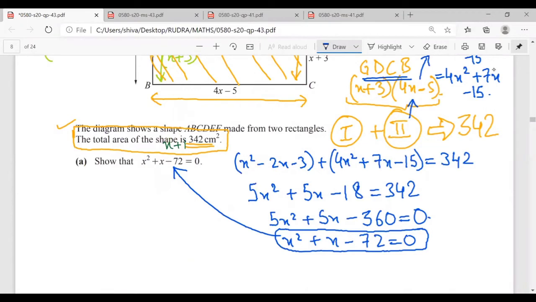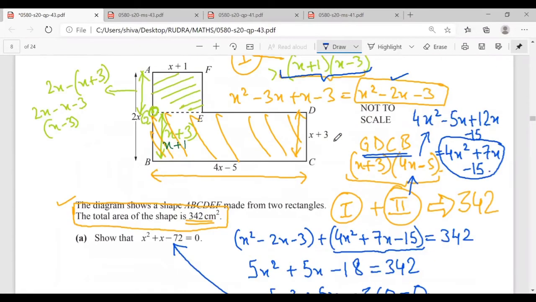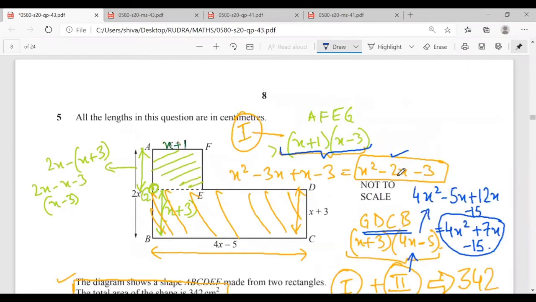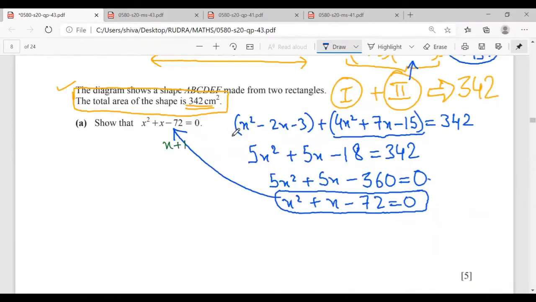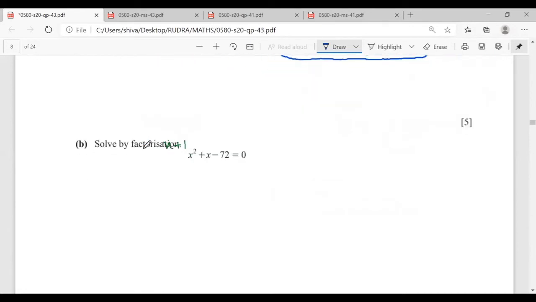So I need to add this 4x square plus 7x minus 15 with this x square minus 2x minus 3. And when I add this, the answer that I get is 5x square plus 5x minus 360. I can take a 5 outside because 5 is common, and the final answer is x square plus x minus 72 is equal to 0, and that is what I need to prove. Mr. Rudra, is there any issue? No, sir. Okay, perfect. Now, what will be the factors, Mr. Rudra?